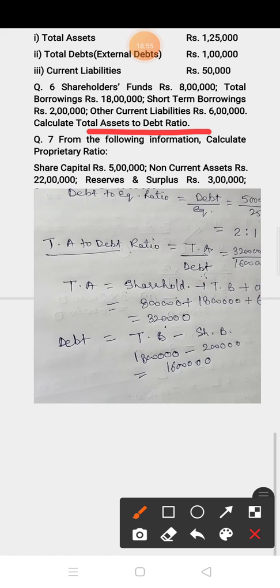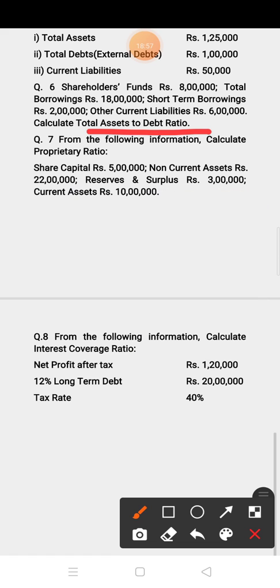Now come to the third one. The third is, from the following information you have to calculate proprietary ratio. Proprietary ratio formula is proprietary fund upon total asset. Proprietary fund you can say shareholder fund or equity.